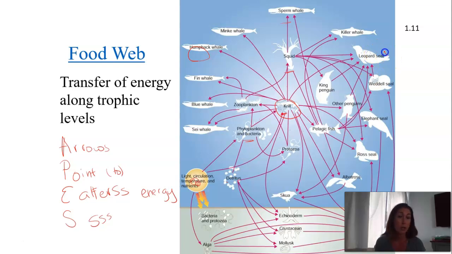One of our key generalists in here is a leopard seal. Take a look. He can eat Weddell seals. He can eat pelagic fish, penguins, king penguins, and squid, krill. So he eats a lot of different things. So this leopard seal might be in a little bit better of an advantage over, say, our humpback whale, that if something happens to that krill food source, that humpback whale is going to be in trouble. So there's just a lot of information you can get from looking at a food web.